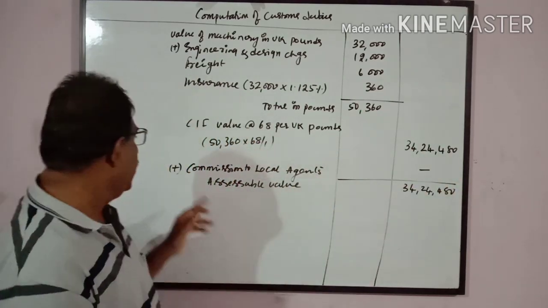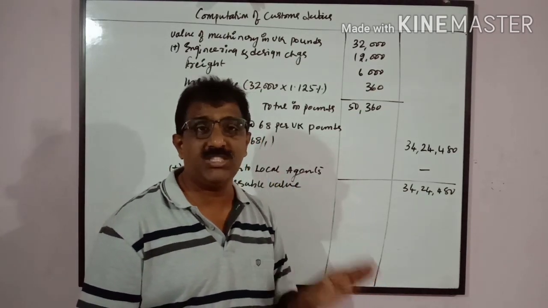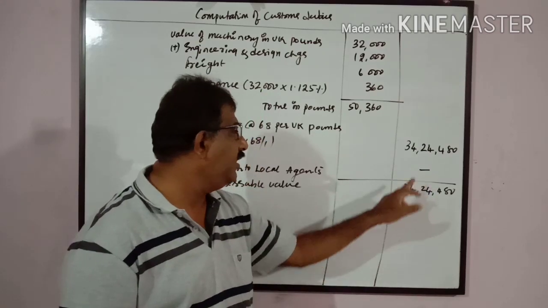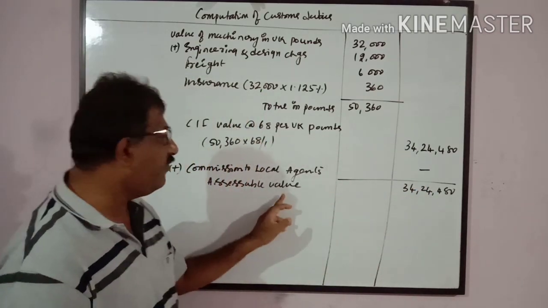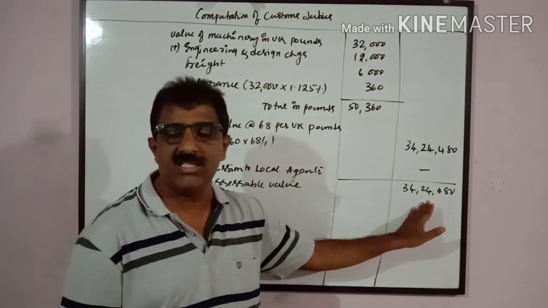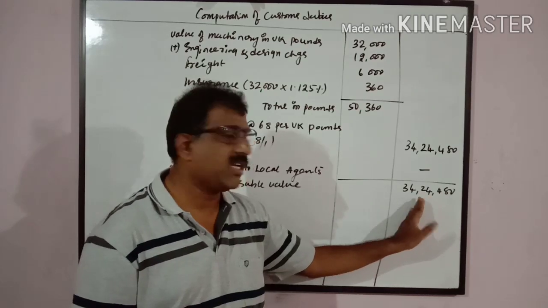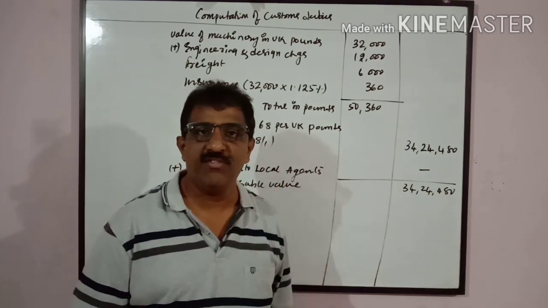Apart from this, commission paid to local agents is not to be taken. Since it is paid in India, so nil. So 34,24,480 is the assessable value of the goods or assets. This is what is the value of the goods or assets, 34,24,480. This is one kind of a problem.